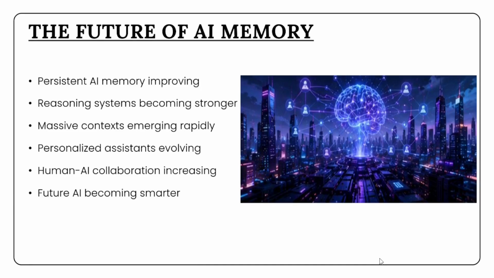Even though modern AI memory still differs greatly from human cognition, the gap may continue shrinking as technology advances. Understanding tokens and context windows today provides a strong foundation for understanding the next generation of intelligent AI systems.